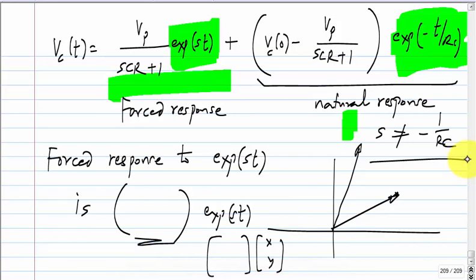In general, this can happen for matrices other than 2 by 2, and also the scaling factors can be complex and so on. But basically, this exponential ST, this is the eigenvector or eigenfunction of linear systems. So, when a linear system operates on exponential ST, it will still be exponential ST. This is not true for any other thing, right. When we applied a step, we did not get a step that was scaled up, we got something else entirely. Okay. The forced response was something else. So this is very special. So, this is what makes the analysis of linear systems easy. Okay. This is one of the things, and this is also the reason why we use Laplace transforms in the first place. All of that is related to this. Okay.